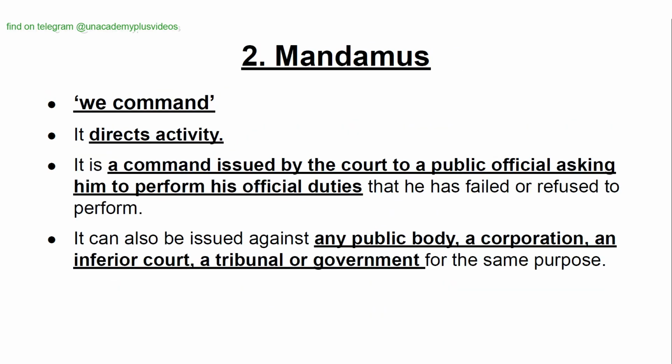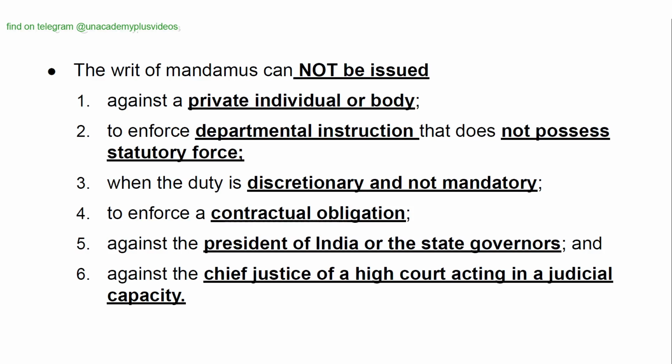Mandamus, we command. It directs activity. It is a command issued by the court to a public official asking him to perform his official duties that he has failed or refused to perform. It can also be issued against any public body, a corporation, an inferior court, a tribunal, or government for the same purpose. The writ of mandamus cannot be issued against a private individual or body, to enforce a departmental instruction that does not possess statutory force, when the duty is discretionary and not mandatory, to enforce a contractual obligation, against the President of India or the state governors, and against the Chief Justice of a High Court acting in a judicial capacity.